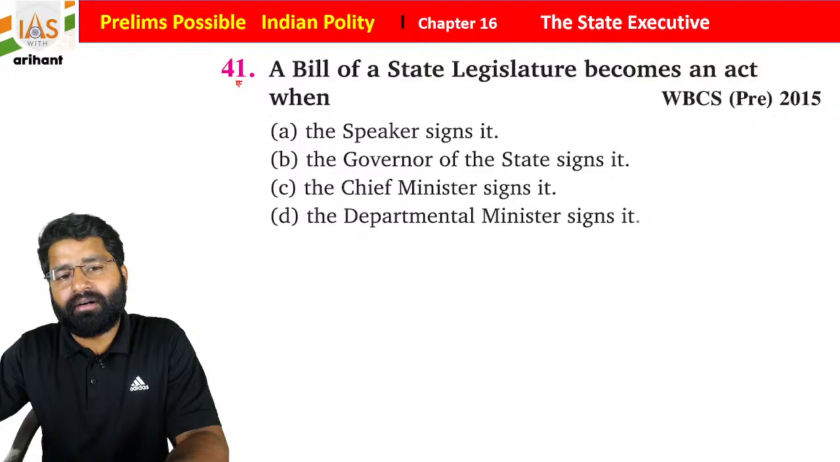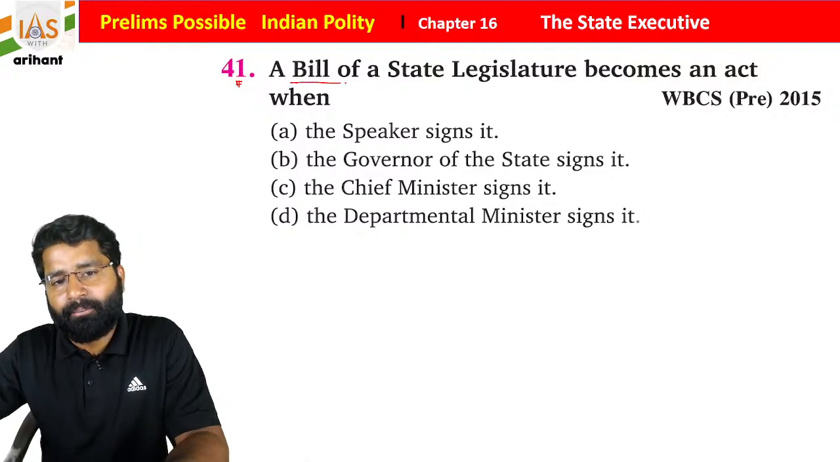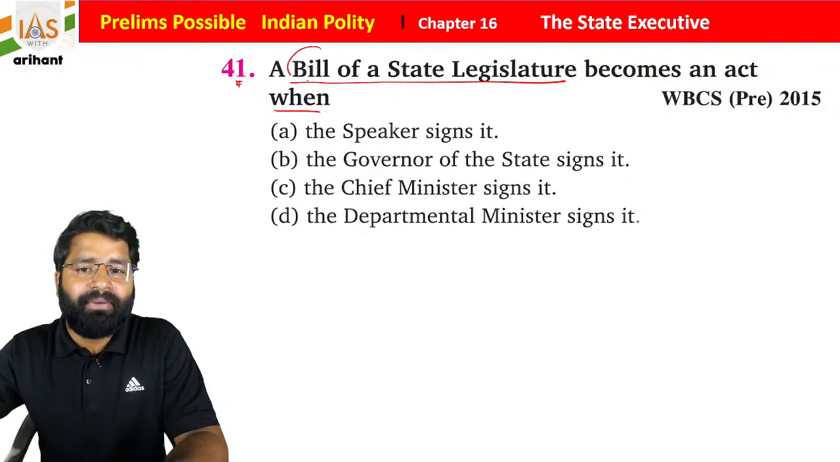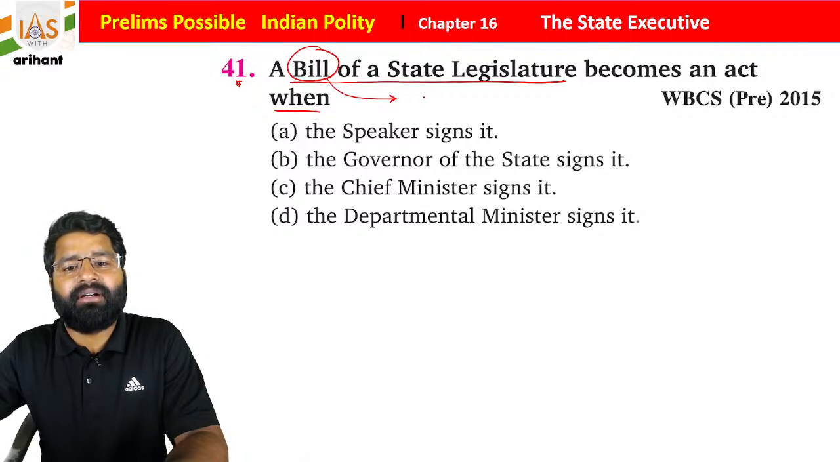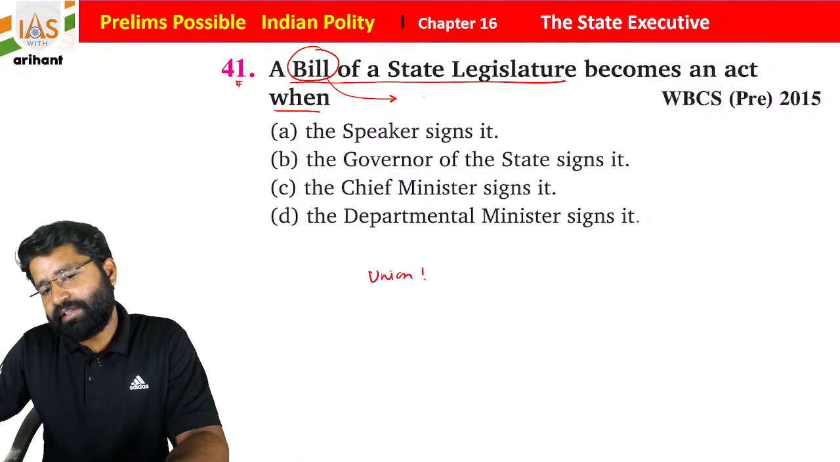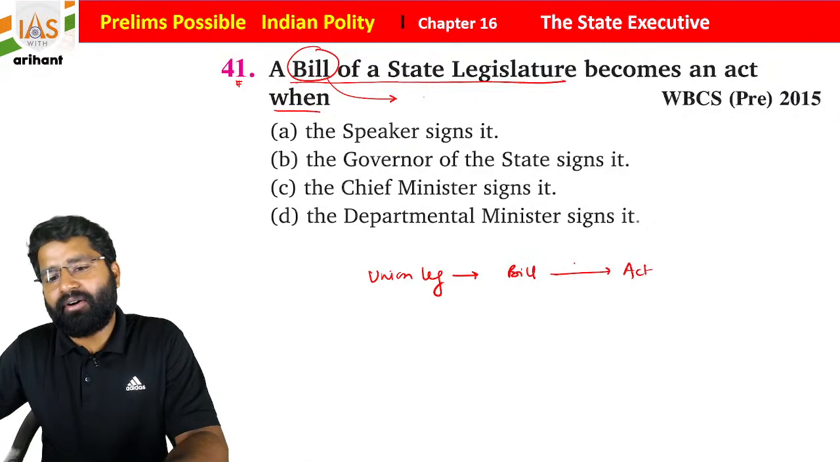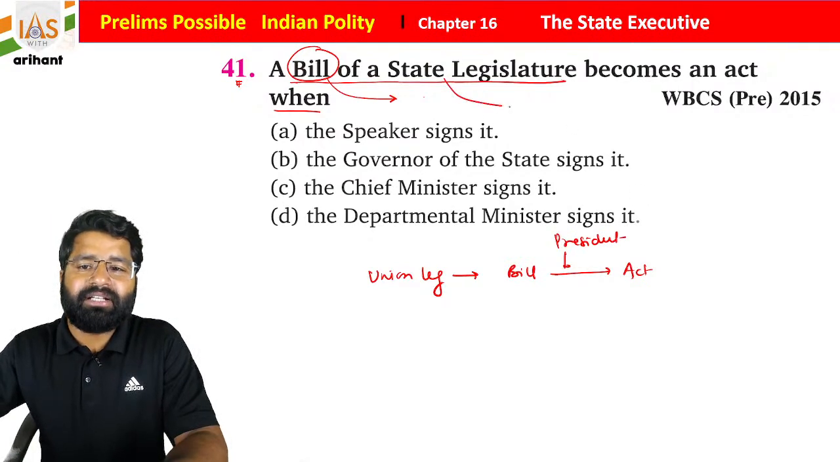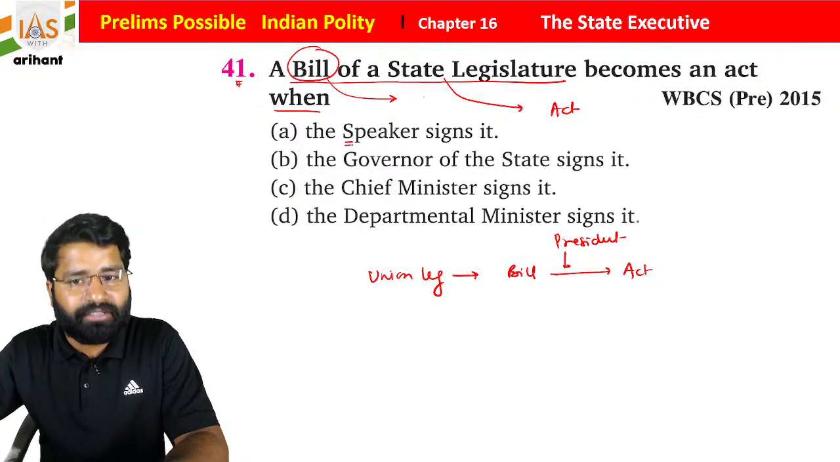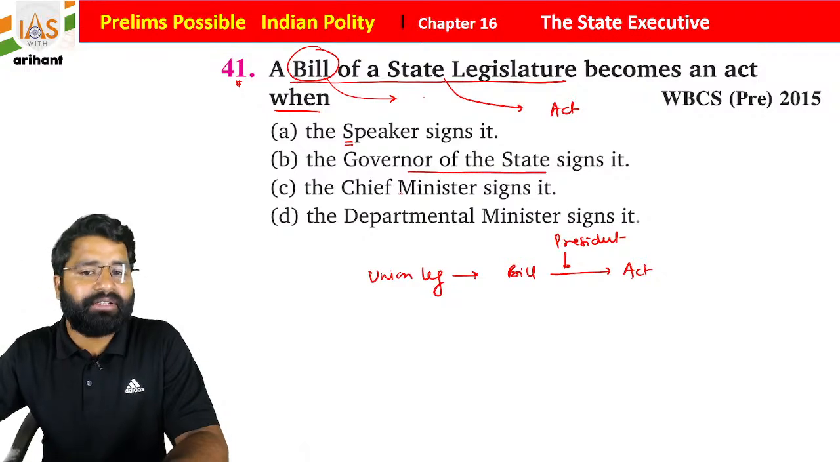Now see question number 41. A bill of a state legislature became an act when? We all know, suppose it is the union legislature, they passed a bill. This bill can become an act only when the president gives his assent. But if it is about the state legislature, then can this become an act when the speaker gives assent, the governor of the state signs it, the chief minister signs it, or the departmental minister signs it?